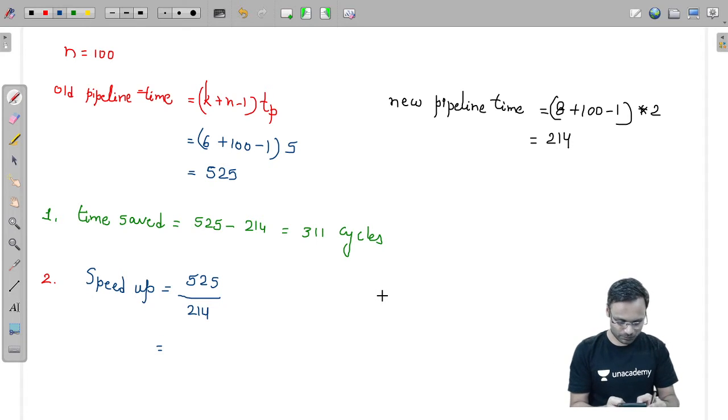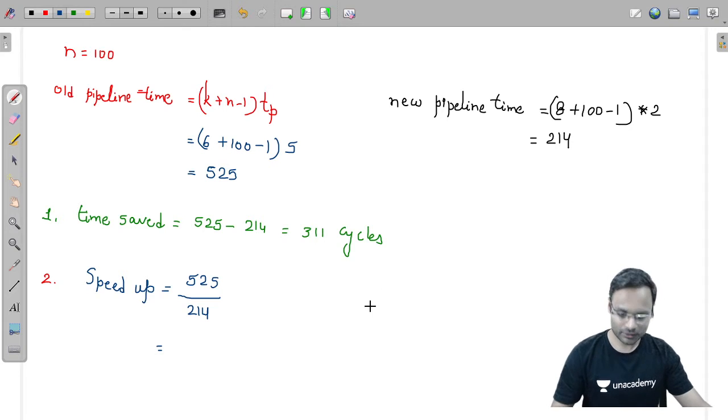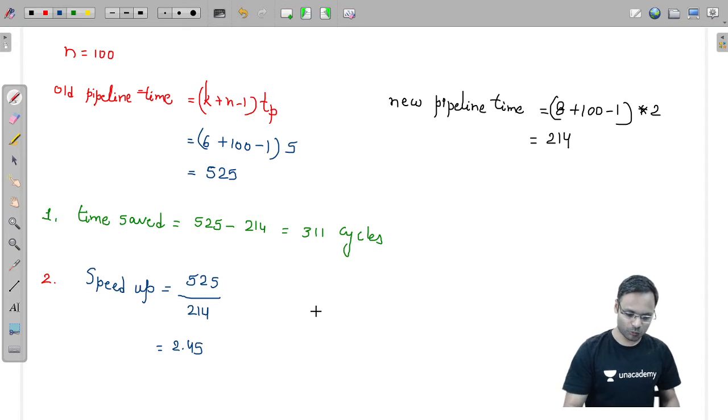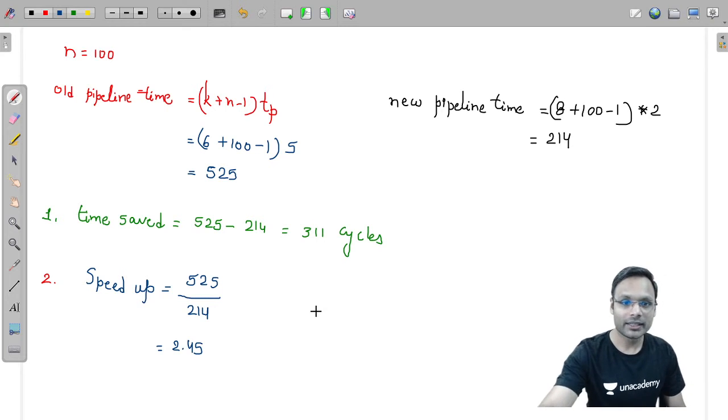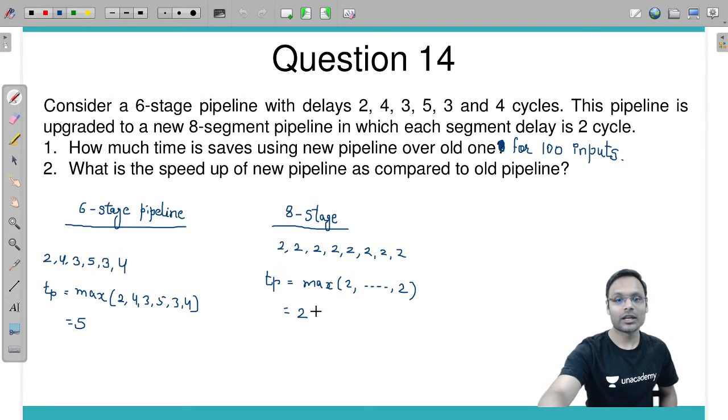525 divided by 214, answer is 2.45, and so on. Around 2.45 you will be having the answer. Okay, got it. So this way you can solve such questions.